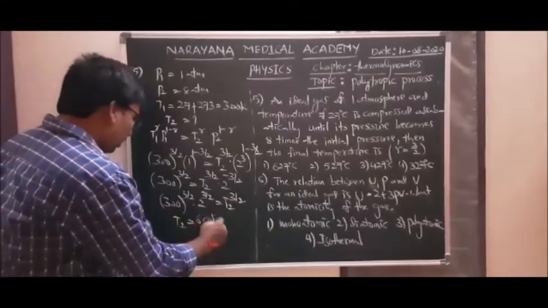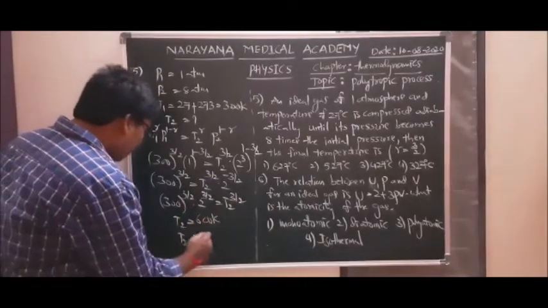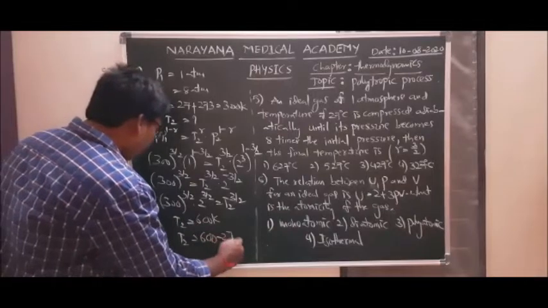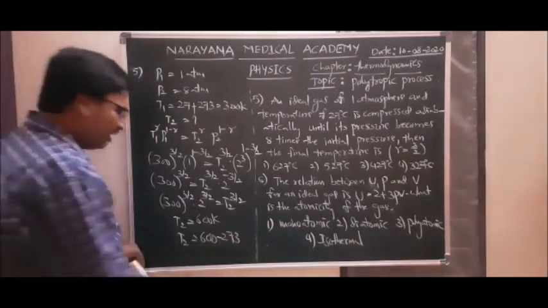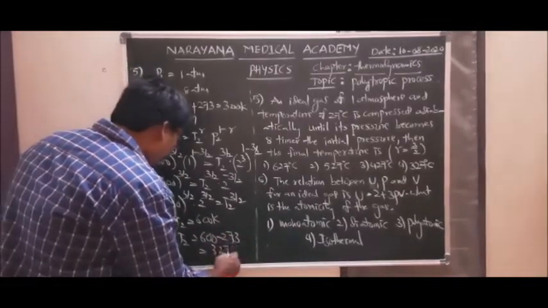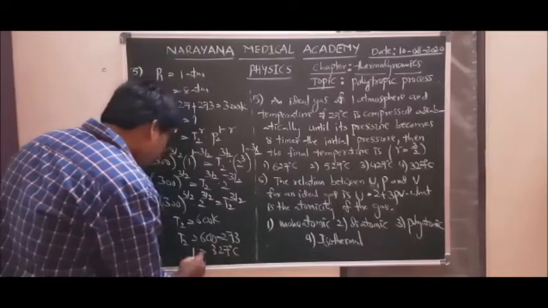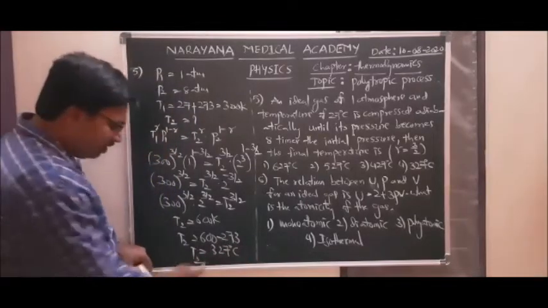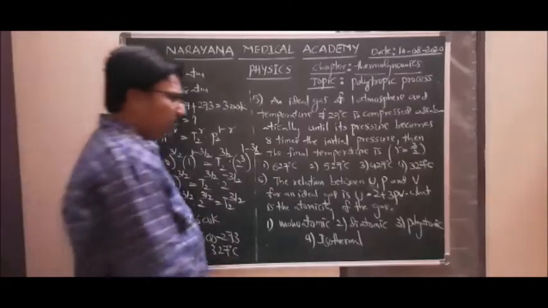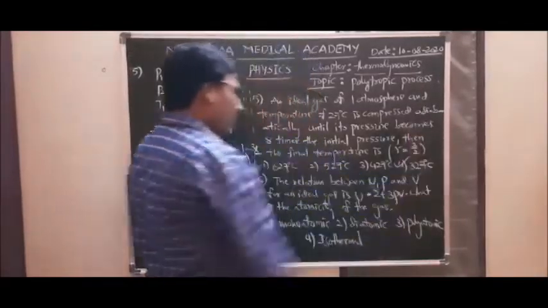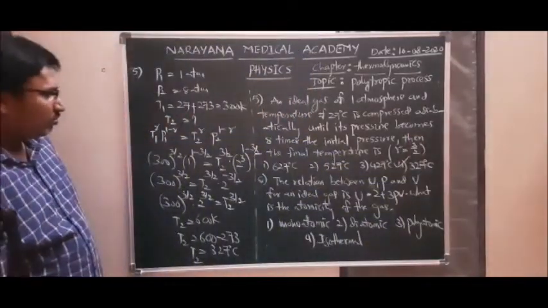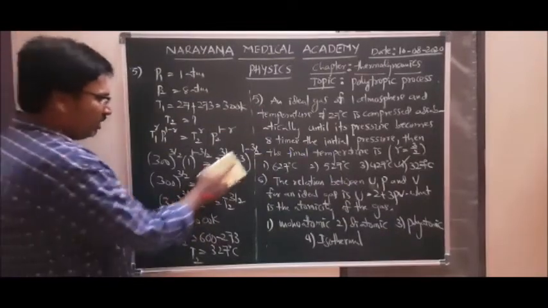You get 600 Kelvin. In degrees Celsius, 600 minus 273, so that is 327 degrees Celsius. So this is the final temperature. 327 degrees Celsius is the answer for this question. So fourth option is correct. Question number 6.